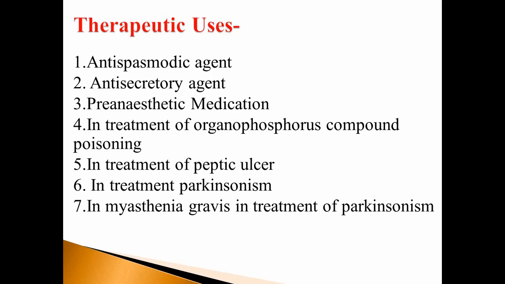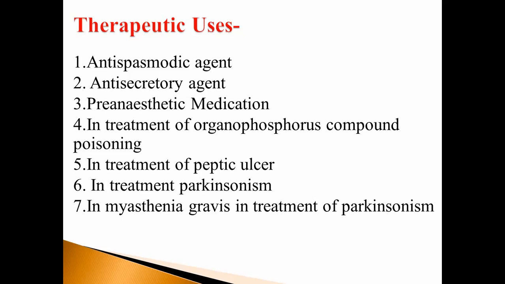Therapeutic uses of atropine. First one, antispasmodic agent, that is to relax the spasm of smooth muscles. Then it acts as an anti-secretory agent. Atropine reduces the gastric secretion in peptic ulcer, that is, the HCl level in the stomach is reduced by atropine.